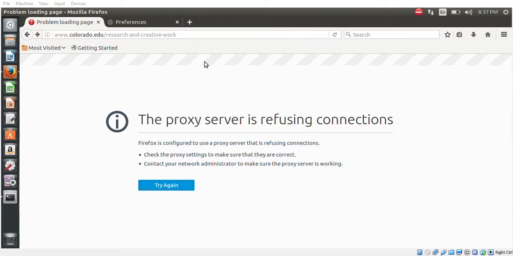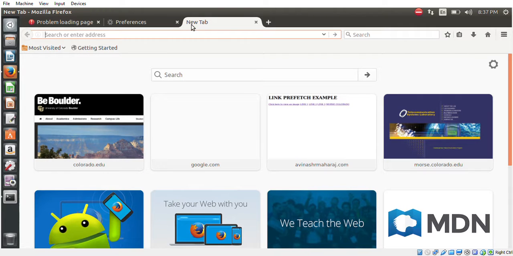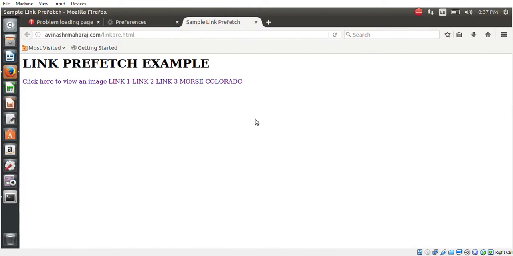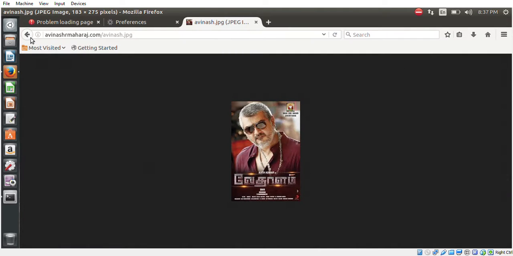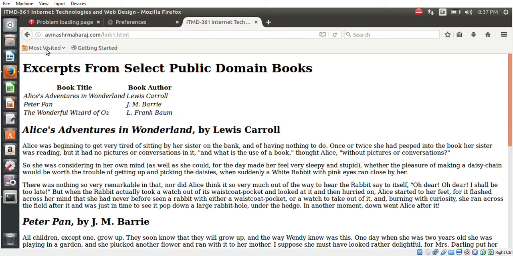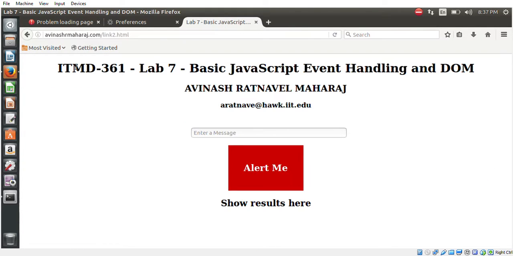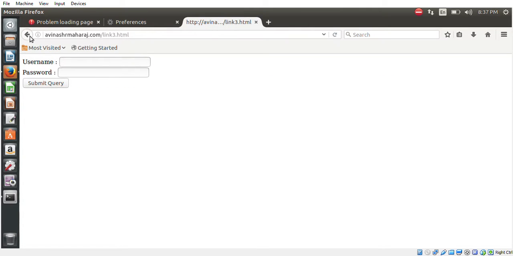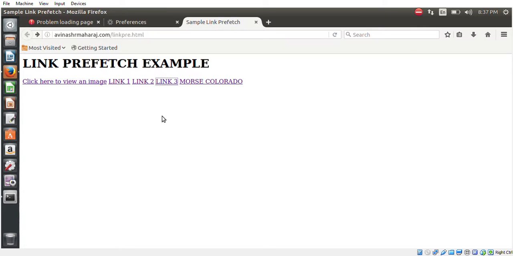Now the internet is turned off. Let me go to the particular website which I just cached, and I prefetched all the links inside. Let me check whether all these links are getting opened. So I cached the entire website and prefetched all the links inside it. You could see here I'm able to open all the links even though I haven't cached these links myself. I'm able to prefetch and open all those links.